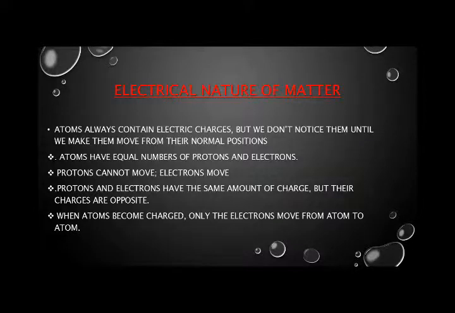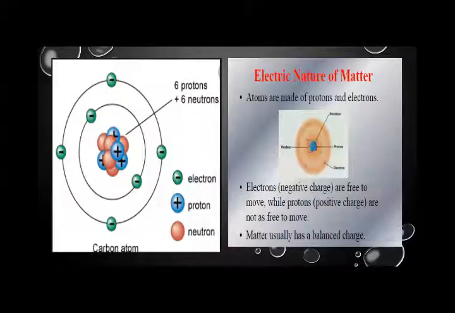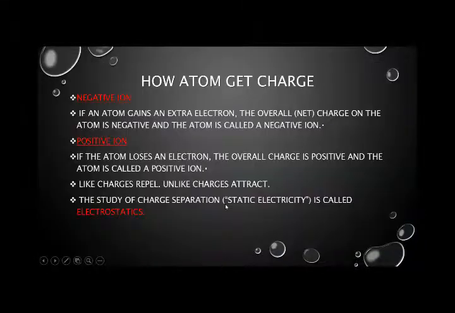Okay, so what is the electrical nature of matter? As you can see in the picture, we have protons and neutrons in the nucleus and electrons are revolving around in orbits. Electrons are negatively charged particles and protons are positively charged particles. The number of electrons and protons is the same, and that's why the atom is neutral. But we know that atoms get charged.